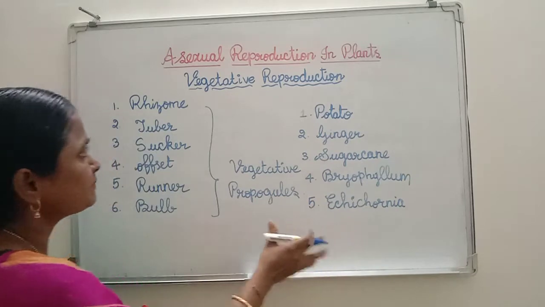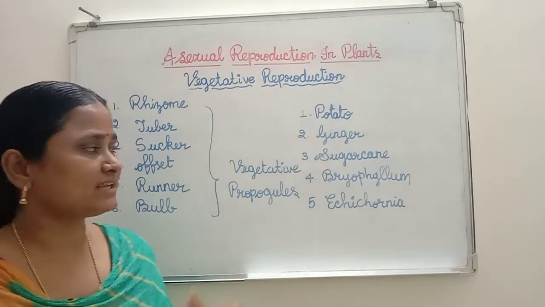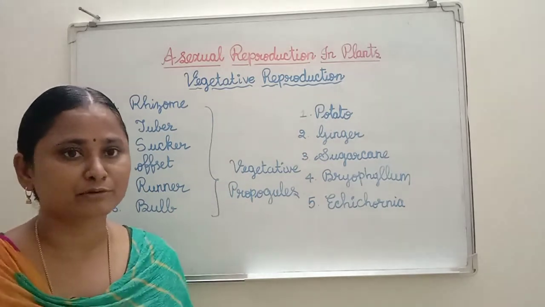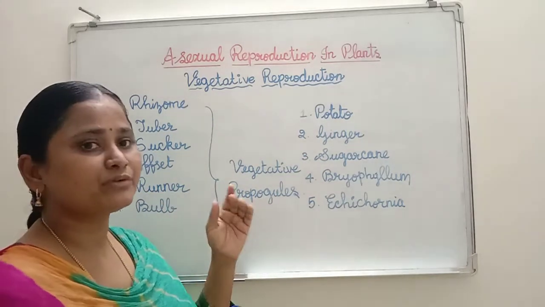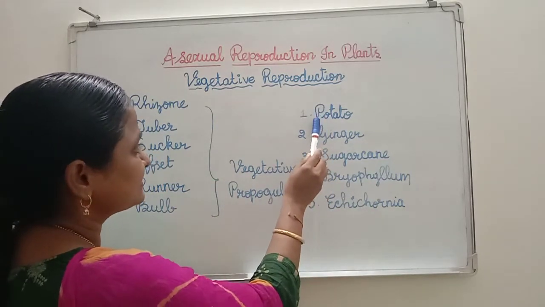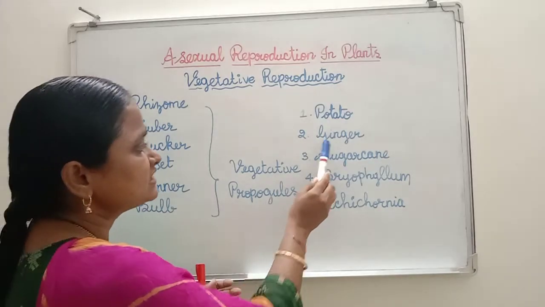These are the examples of plants which exhibit asexual reproduction with the help of vegetative propagules. Now I am going to explain how vegetative propagation takes place in potato, eichhornia and then ginger.